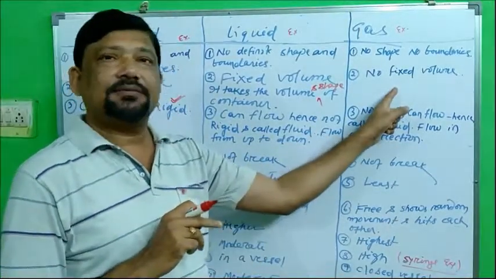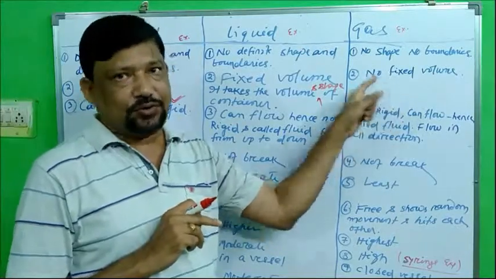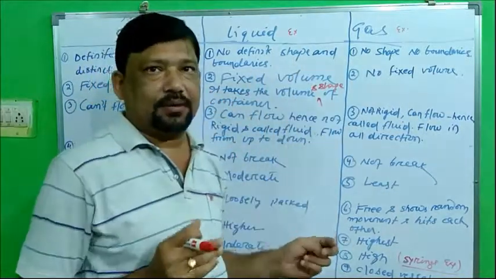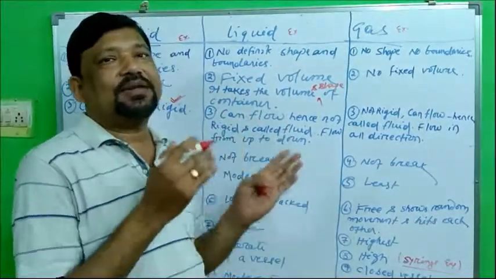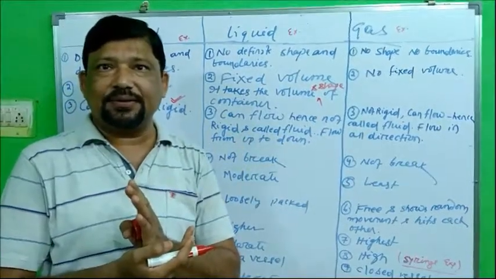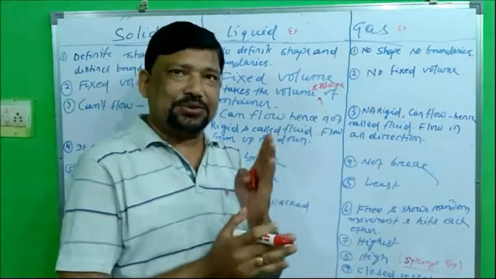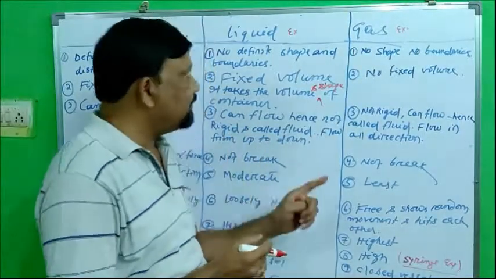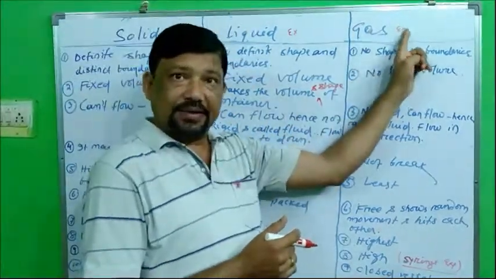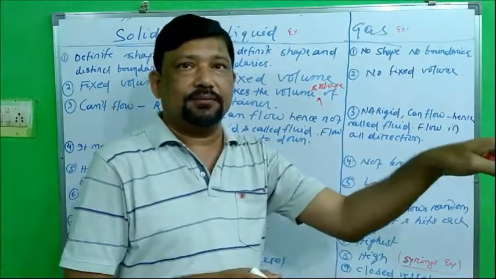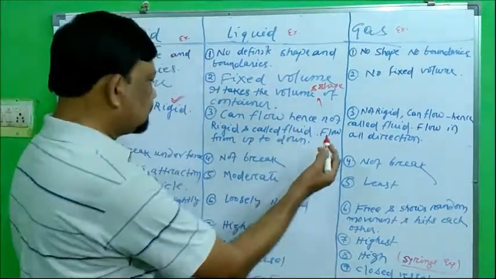Gas also comes under fluid. So fluid is a broad term. You cannot say liquid is equal to fluid. Right? Liquid is a part of fluid. Gas is also a part of fluid. So fluid means both liquid and gas. The things which can flow are fluid.